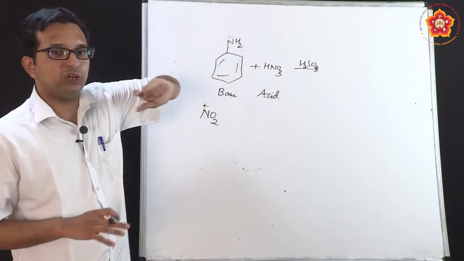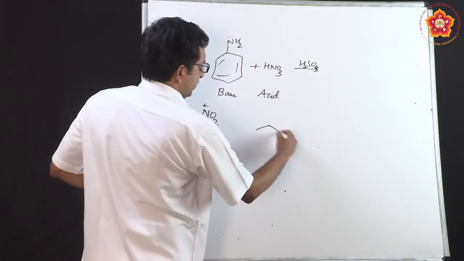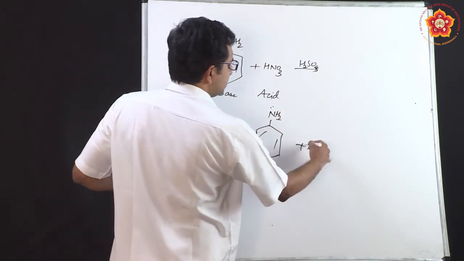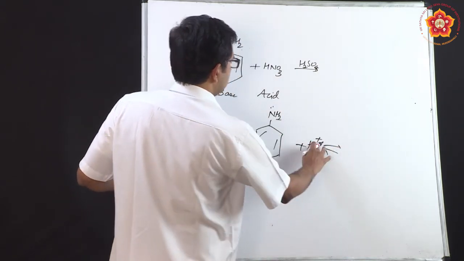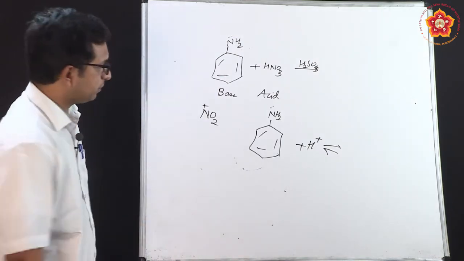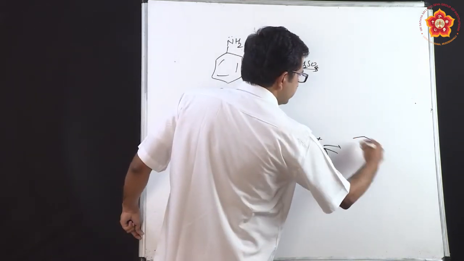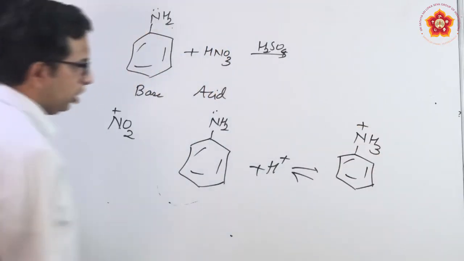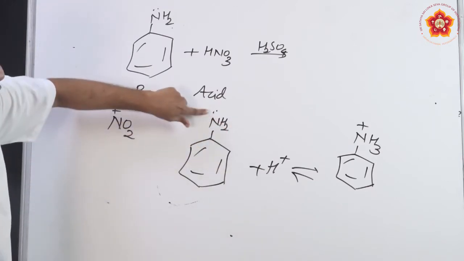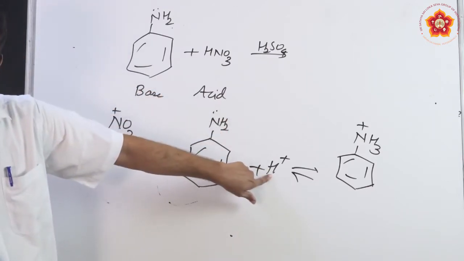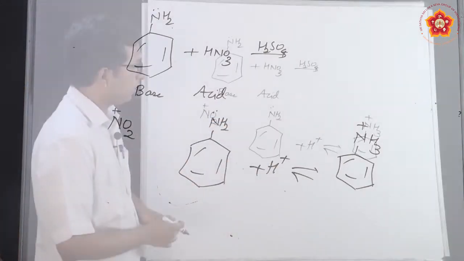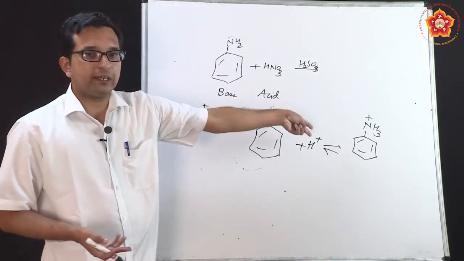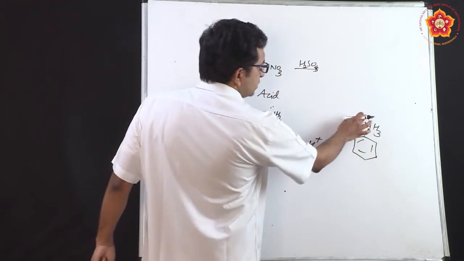So this is the one which is going to affect things. If I take this aniline case and suppose I add an acid, I know very well that the role of an acid is to create H+ ion, whether you use HNO3, HCl, H2SO4, anybody. So what happens in this case is the benzene ring will generate NH3+, because NH2 is already there. The lone pair of electrons will help to bond with this hydrogen, and that is how NH3+ is generated. Now the question is, is NH3+ electron donating or electron withdrawing? It has to be electron withdrawing, because nitrogen now has a positive charge.